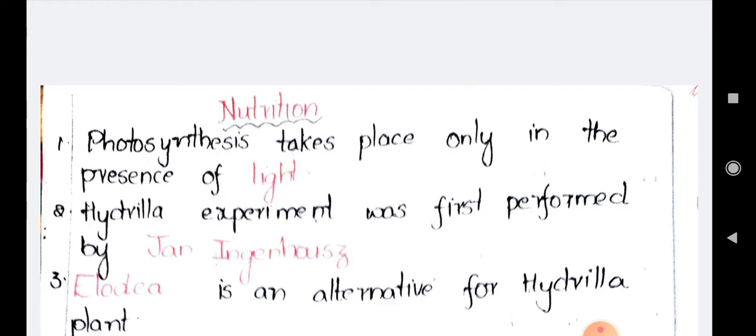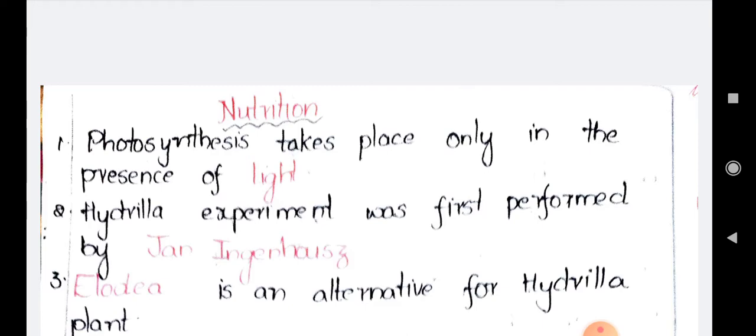Here, what is the meaning of submerged? It means they will be living below the surface of the water, but they will be in contact with the atmosphere. They will be living under the water but they will be in contact with the atmosphere. That type of plants are called submerged plants. And what is a hydrophyte? Hydrophyte means the plants that live in the water are called hydrophytes. So here Hydrilla plant is a submerged hydrophyte.